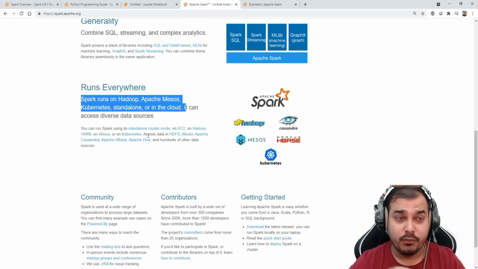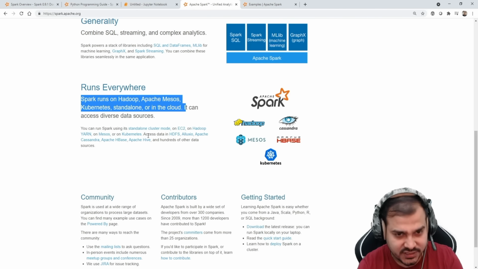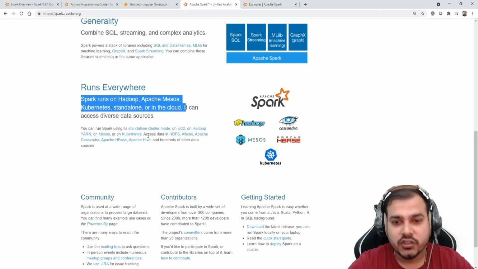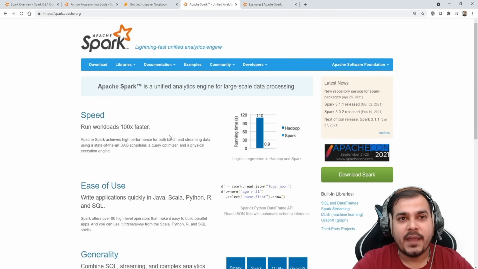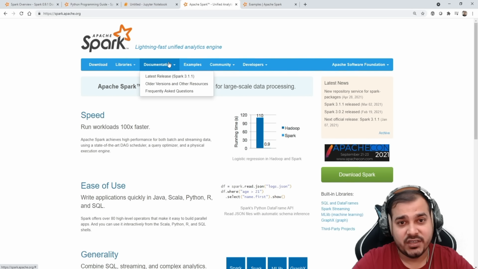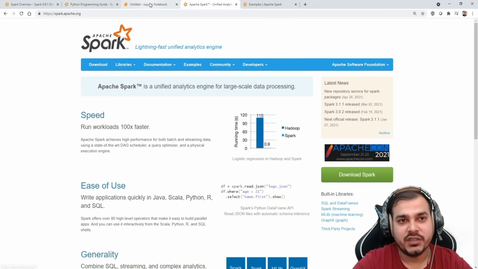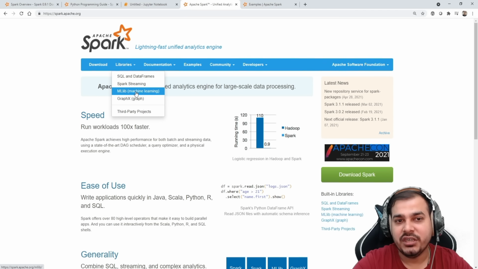And it actually runs in cluster mode. Cluster mode basically means distributed mode, right? So these are some of the examples. Now, with respect to which version of PySpark we will be using, probably Spark 3.1.1. If you go and search here, you can see SQL and DataFrames, Spark Streaming, and MLlib, that is called machine learning, right?